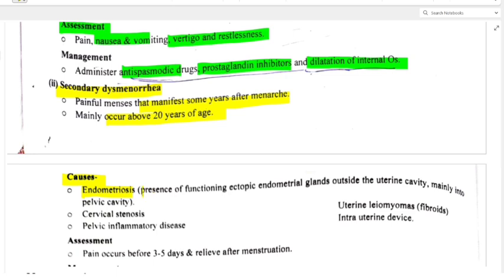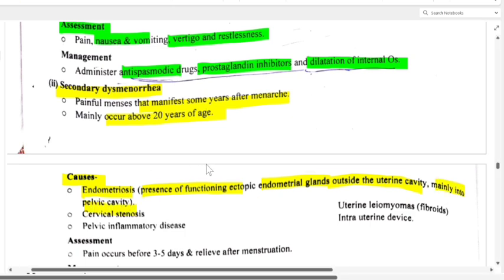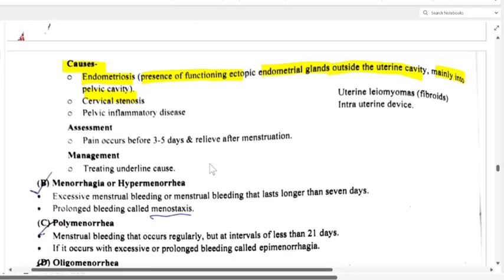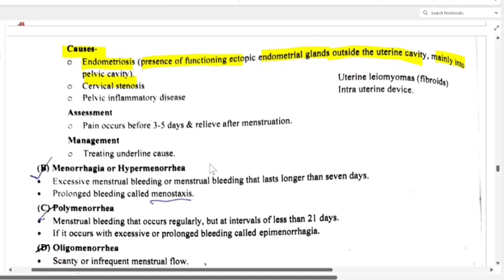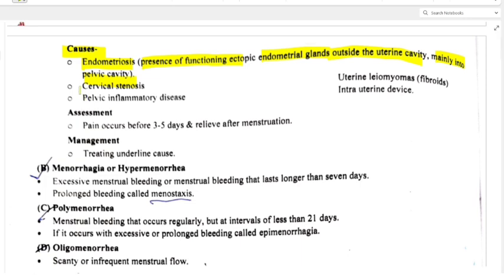Endometriosis, that is presence of functioning ectopic endometrial glands outside the uterine cavity, mainly in the pelvic cavity.